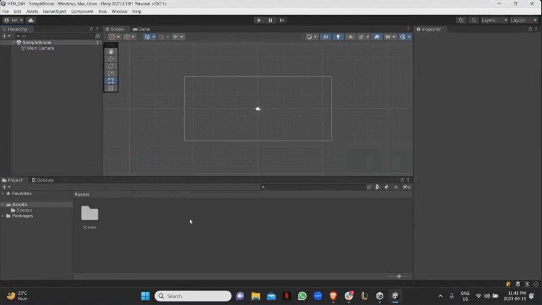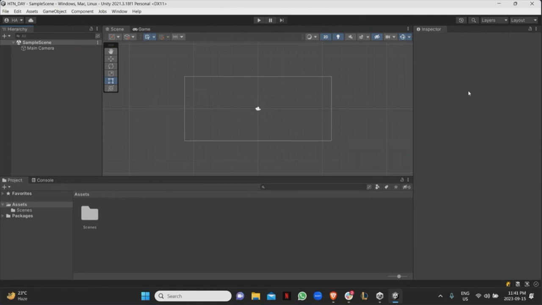Over here, this is the project tab. This is where you're going to have all your scripts. It's basically like your folders, right? You're going to have all the scripts in there. You're going to have all your art and assets in there. And this is where you're going to store all the data you're going to need to make the game.